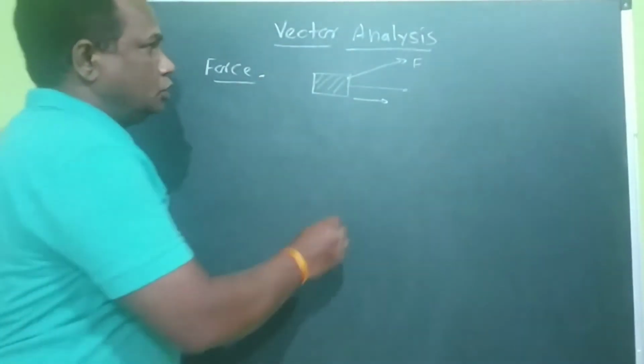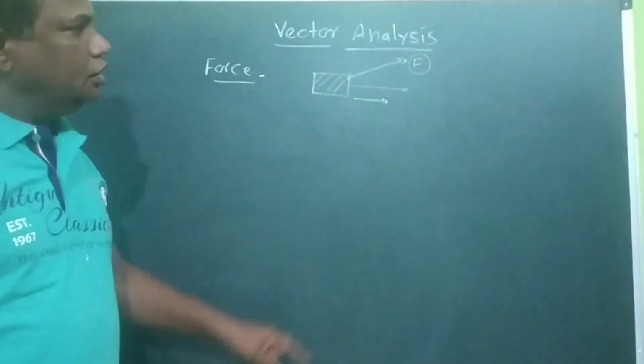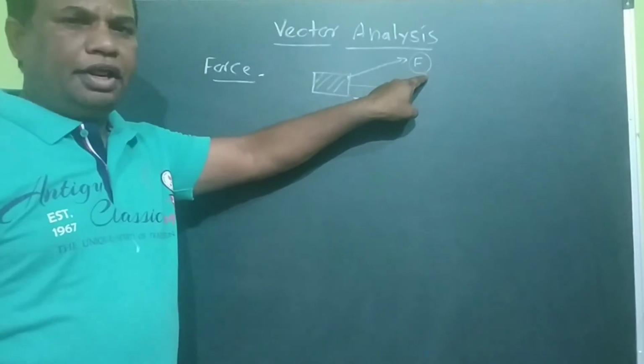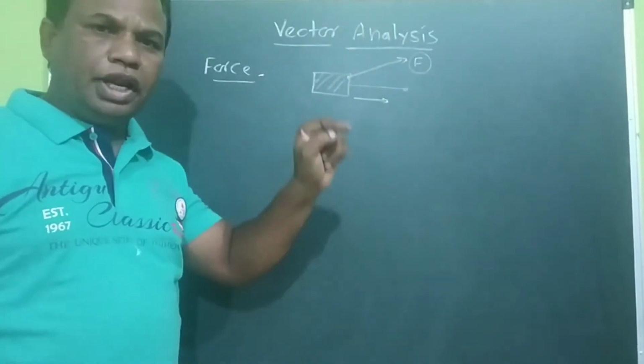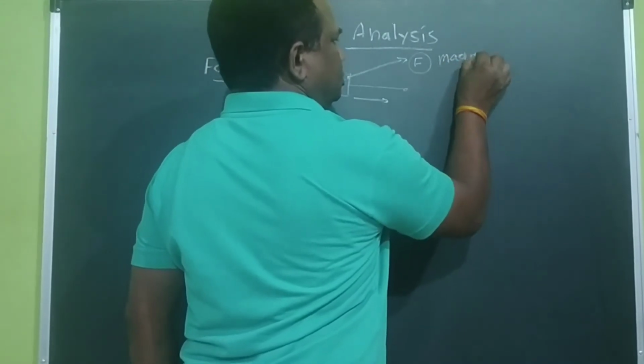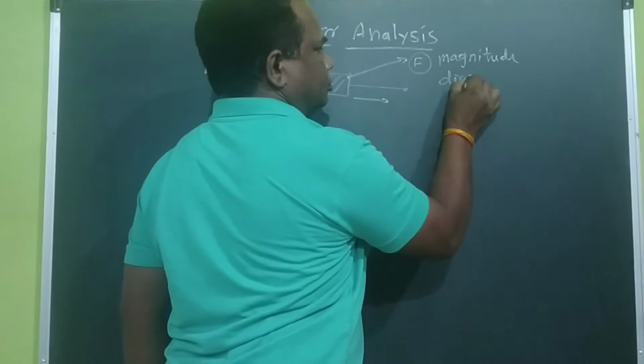So that means to explain the complete quantity, that is force, you need the magnitude as well as the direction.